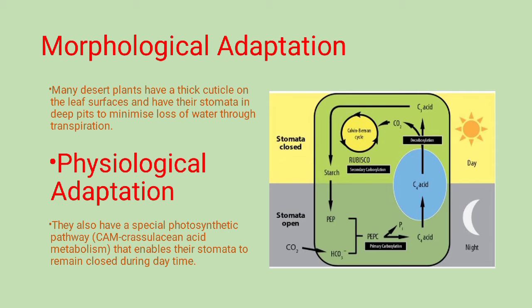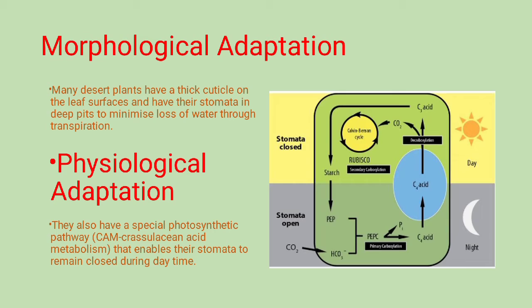If the stomata are present on the surface of the leaf, more loss of water takes place through the transpiration process. Transpiration is loss of water in the form of water vapors. So as the stomata are present in deep pits, it minimizes the loss of water. So these are the morphological or structural adaptations present in desert plants. Then second we see the physiological adaptation.